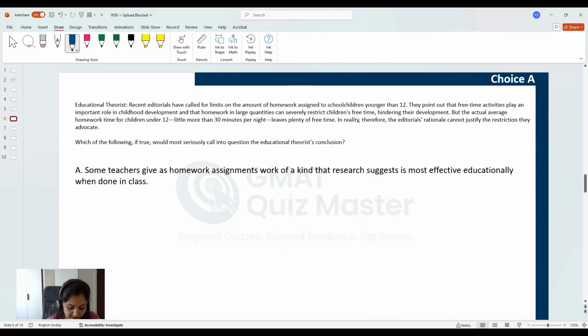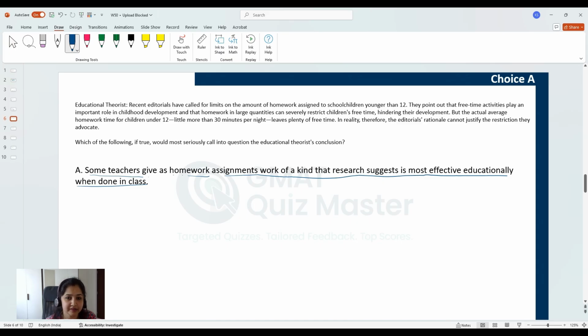Choice A. Some teachers give as homework assignments work of a kind that research suggests is most effective educationally when done in class. So this choice says that some of the assignments that are given as homework are actually most effective educationally when they are done in class. So all that this choice is telling you is that some of the homework assignments may not be most effective in teaching students what they intend to teach.